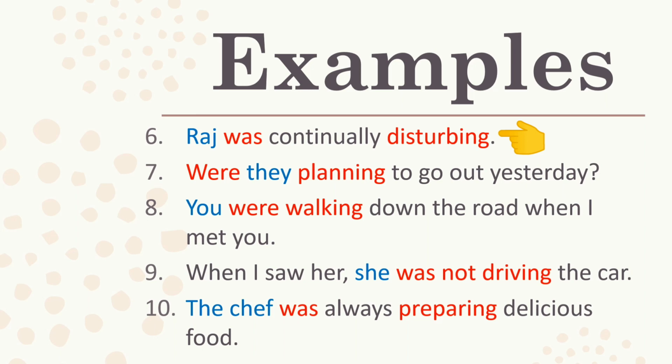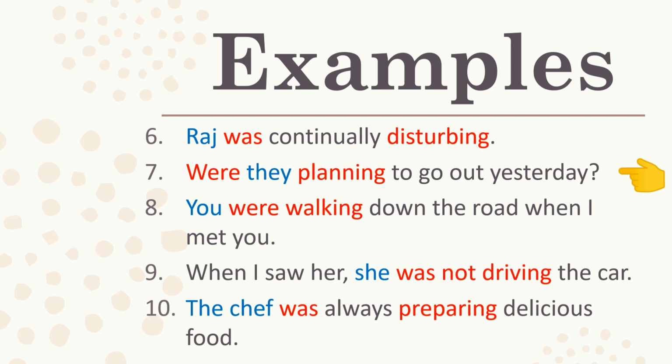Raj is a third person singular subject, so was is used, and disturbing is ing form of the verb disturb. Continually denotes a persistent habit, and since this is an adverb, it should be used between was and the ing form.